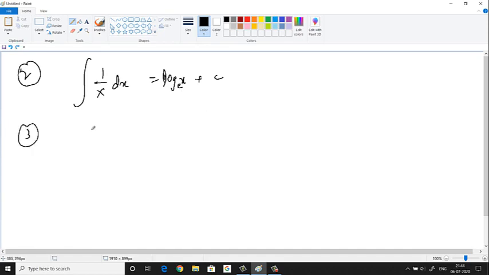Alright. What's the next formula? Integration of e power x dx. So what should you put inside this box so that on differentiating you get e power x? E power x. Differentiation of e power x is e power x only. Right?